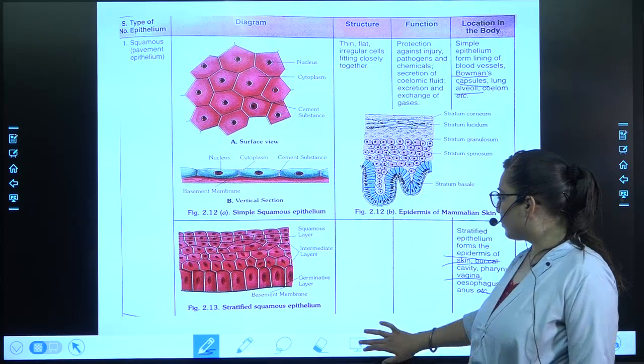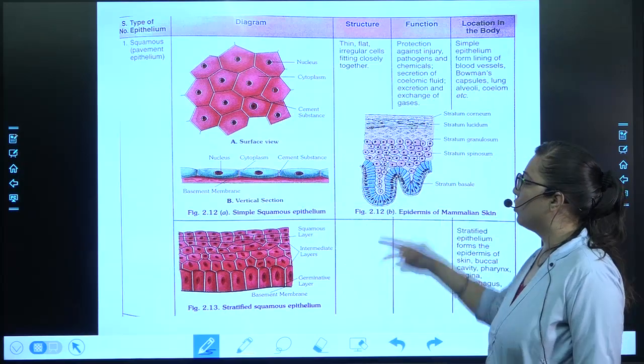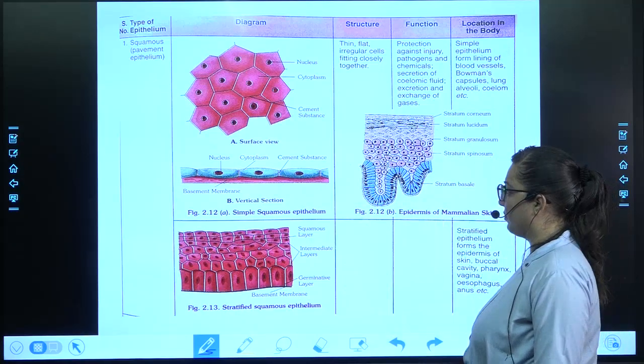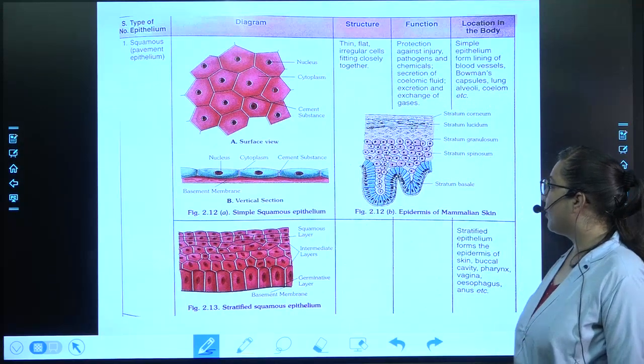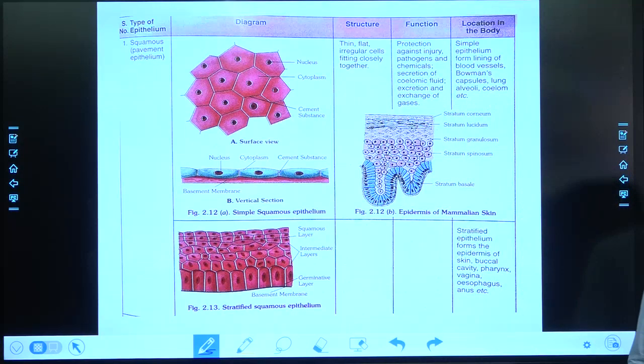Okay, so this is about the two, simple squamous and stratified squamous. Alright, just note down the structure, function and location. Be quick, note it down.